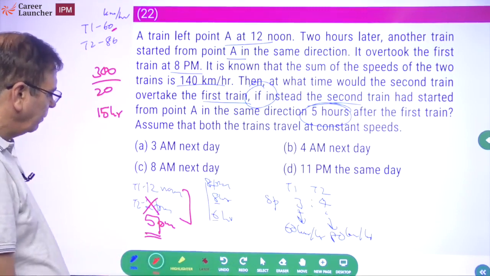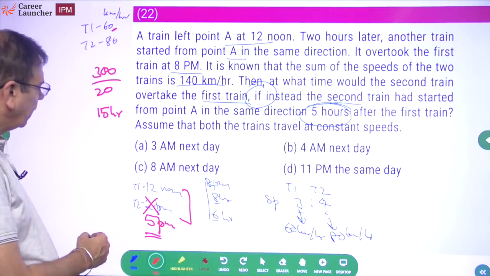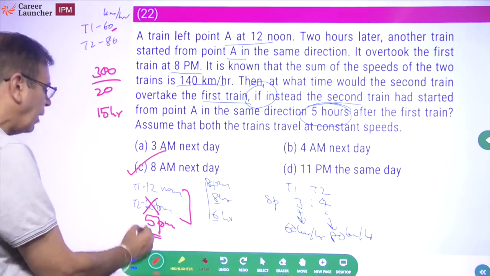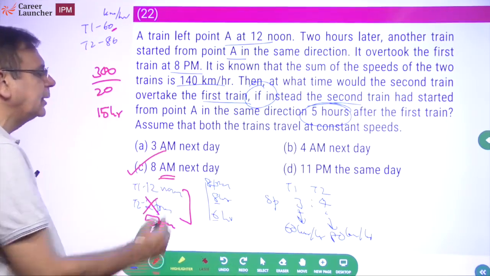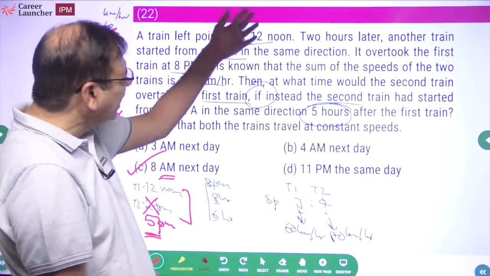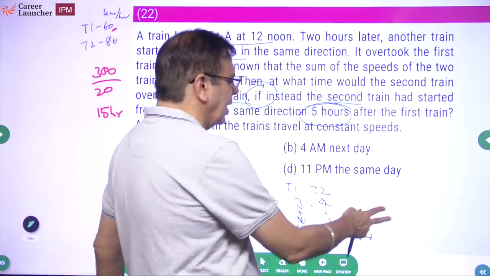So it is 5 p.m. 5 p.m. today plus 15 hours will make it 8 a.m. next day. Simple question. बेकार की लंबी कहानी है, लंबी कहानी से डरना नहीं चाहिए. Okay.